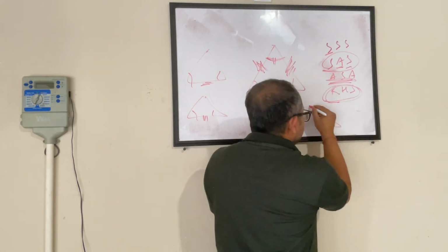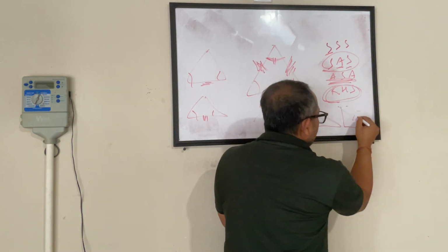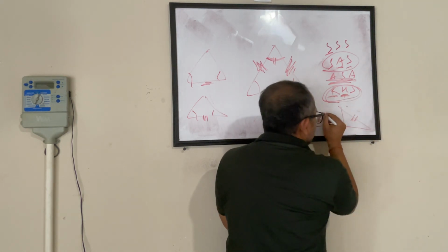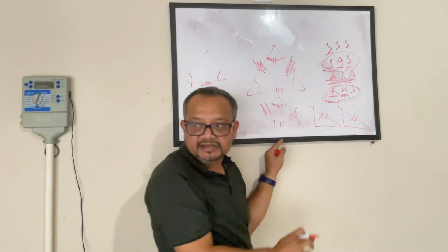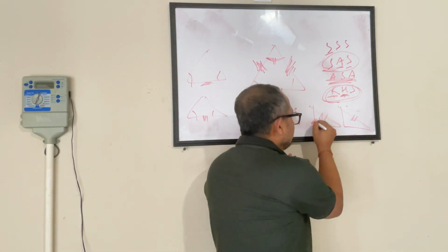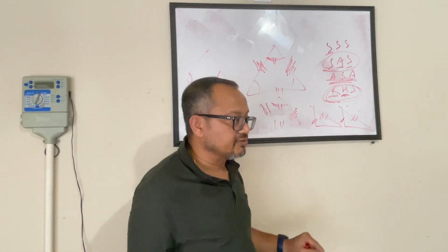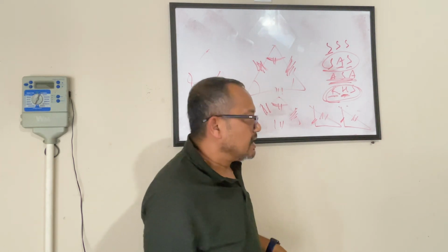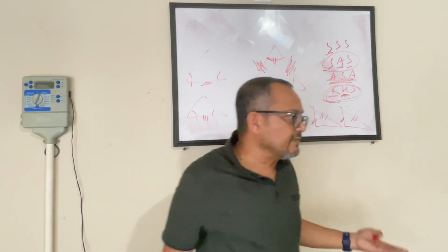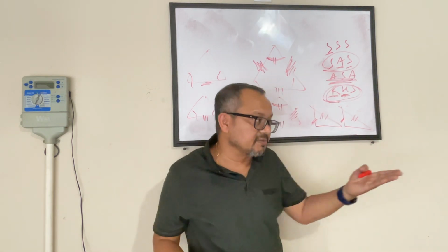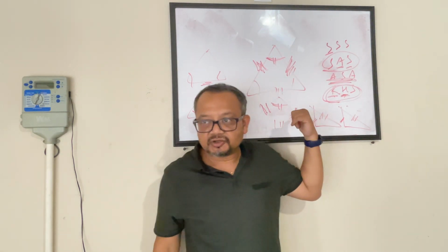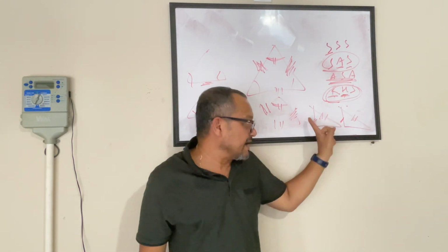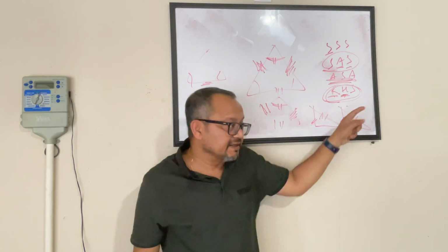If you have two right angle triangles, where the hypotenuse, the largest side of both right angle triangles, are matching, and one of the sides, this side and this side, are matching, then they are congruent. What is the RHS rule? A equals B equals C for hypotenuse? A, B, C, whatever you call it, you can call it D, E, F also. The Pythagorean theorem, A, B, C, C is your hypotenuse. So if C is matching and either of A or B are matching, then they'll be congruent.